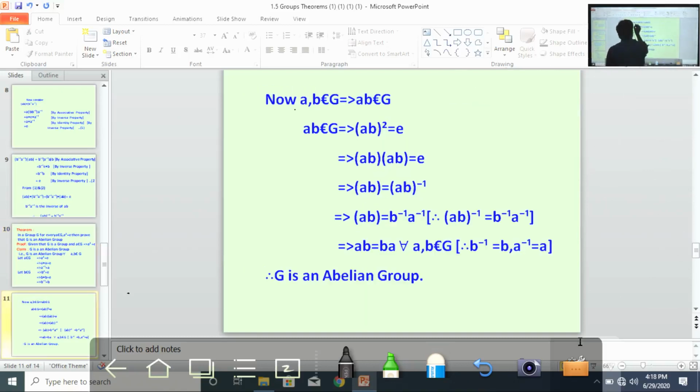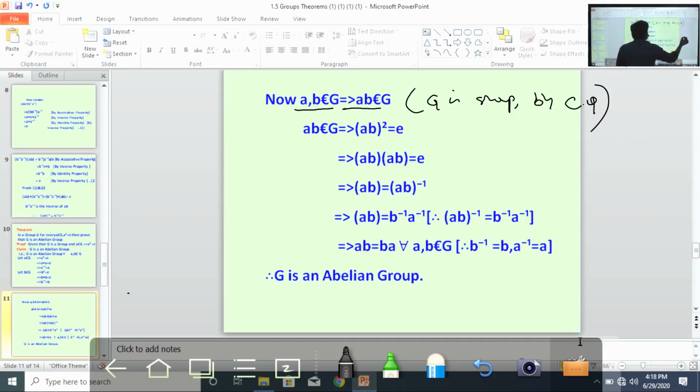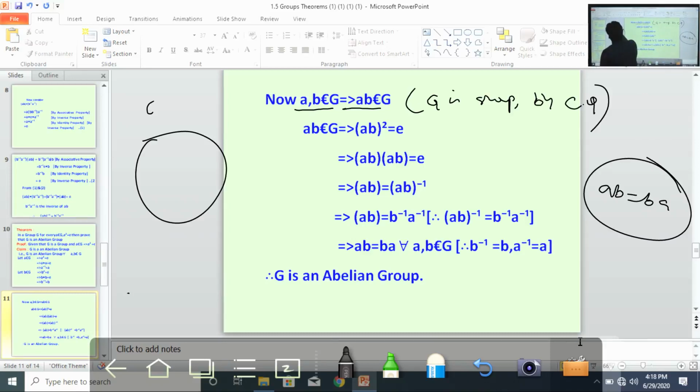Therefore, now A comma B belongs to G. AB also belongs to G. Why? Because G is a group, by the closure property. Right? What is our aim? We have to prove AB equal to BA. So, A belongs to G, that implies A square equal to E.